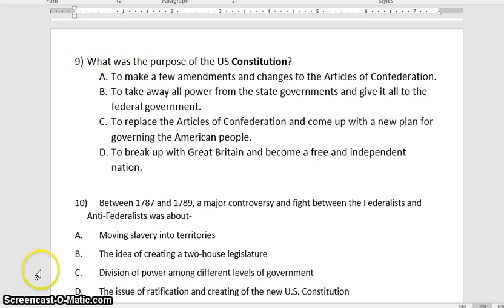Number 9. What was the purpose of the U.S. Constitution? It is not A. B. To take away all power from the state governments and give it all to the federal government. C. To replace the Articles of Confederation and come up with a new plan for governing the American people. D. To break up with Great Britain and become a free and independent nation.